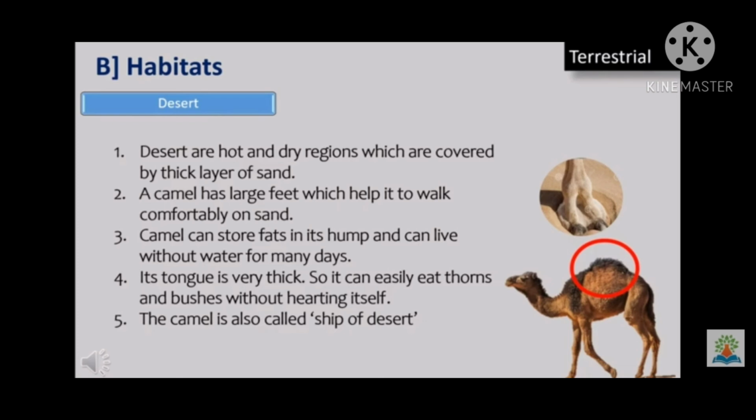They can store fat in their hump and can live without water for many days. You can see in this picture, this is the hump. Its tongue is very thick, so it can easily eat thorns and bushes without hurting itself. So they are also known as the ship of the desert.